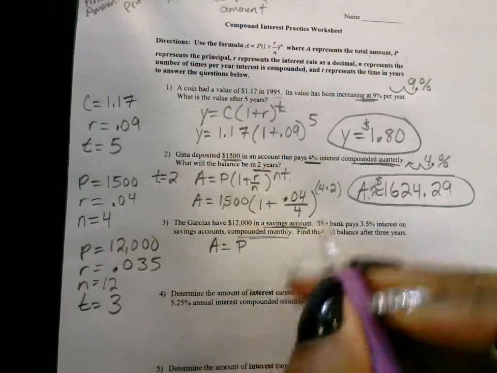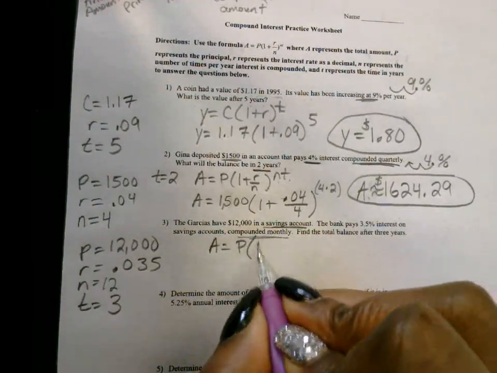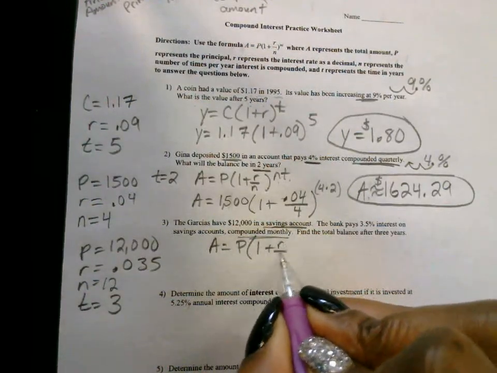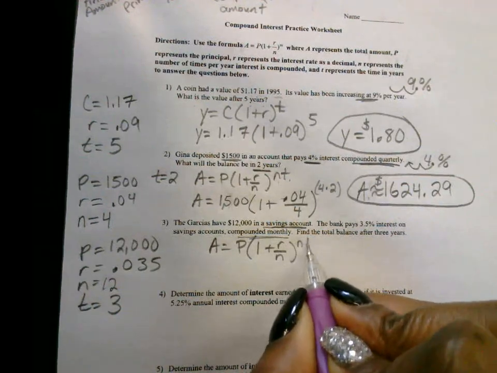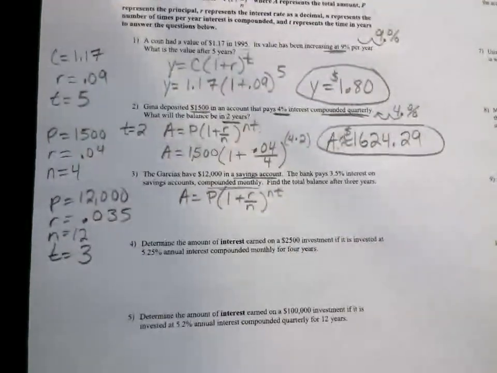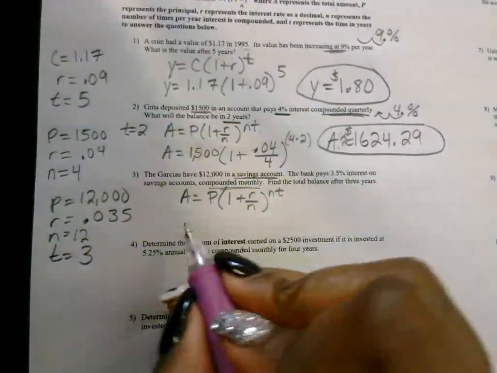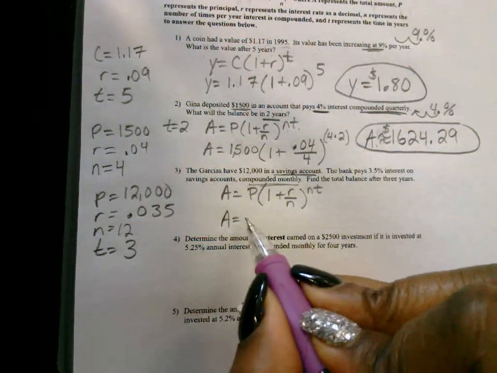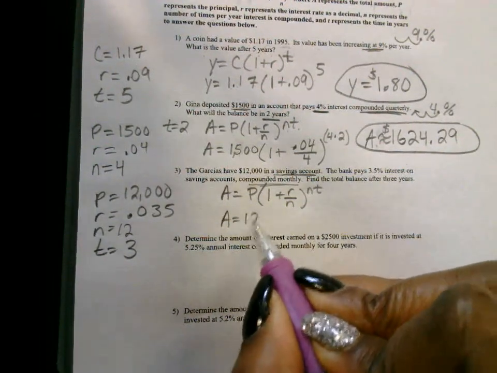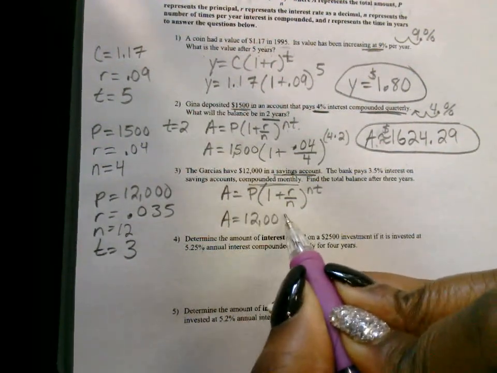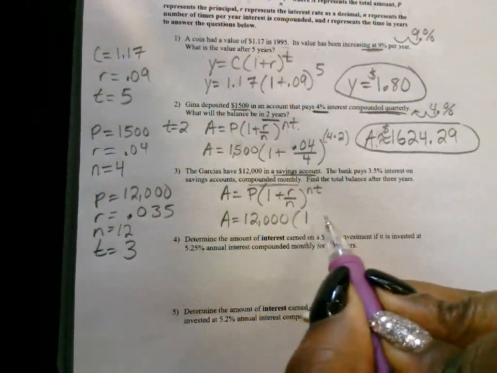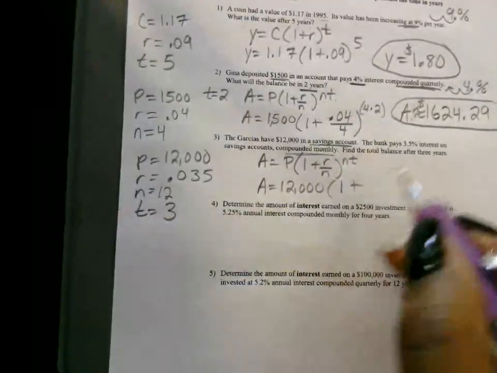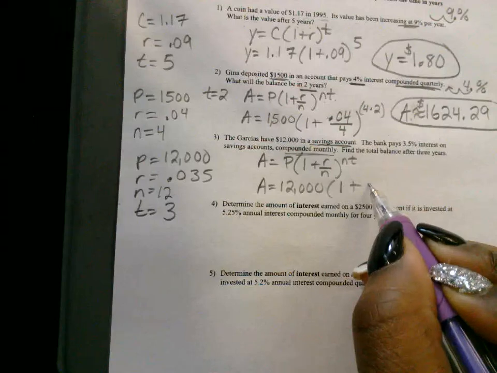So we're going to write the formula. A is equal to P parentheses 1 plus R divided by N, to the NT power. Let's substitute. A is equal to, what are we going to substitute for P? 12,000. Then we have parentheses 1 plus, what do we substitute for R? 0.035.